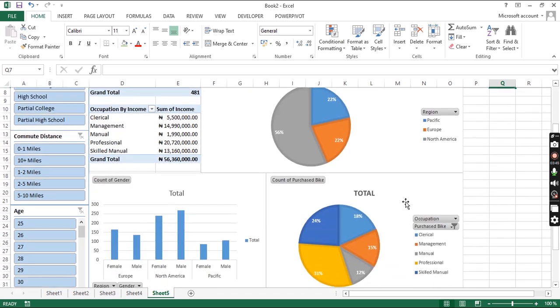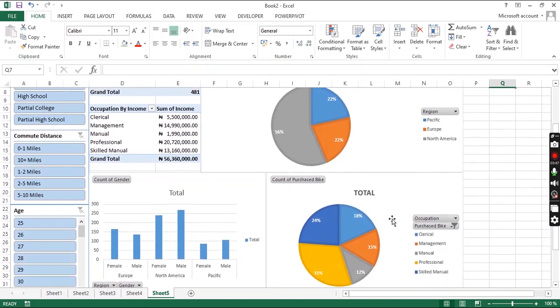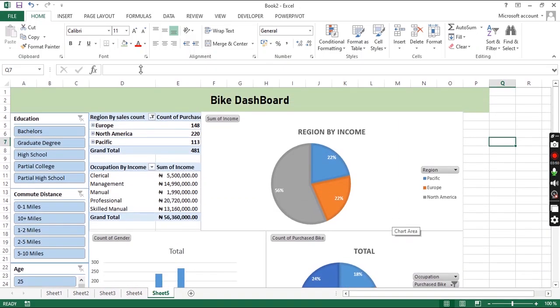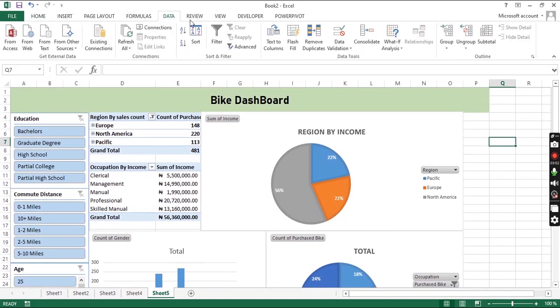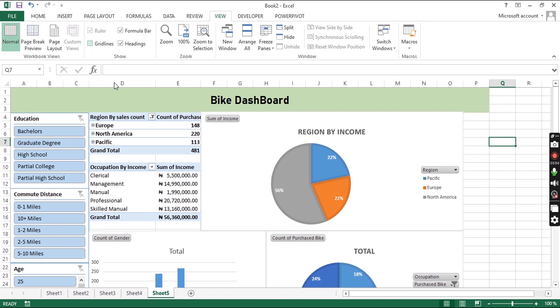So that's just the dashboard, basically. I can now go ahead and remove, I think it was in views, the grids, so that all the grids disappear.